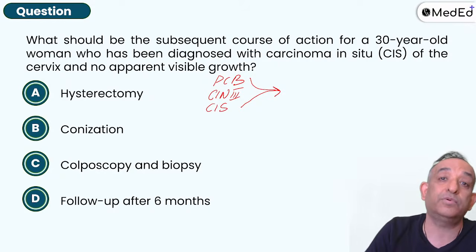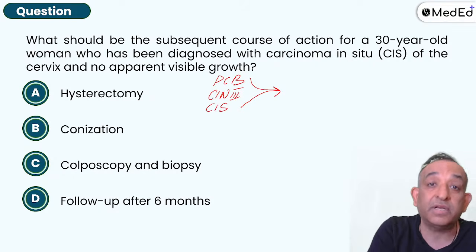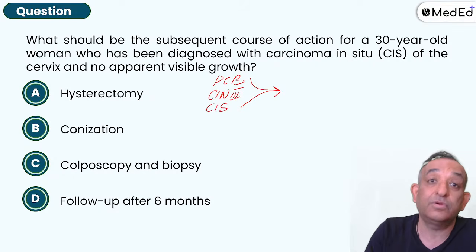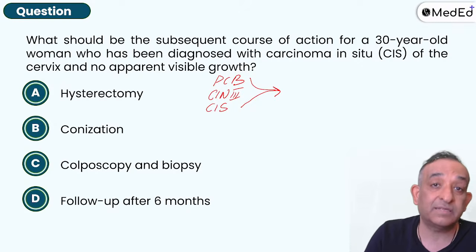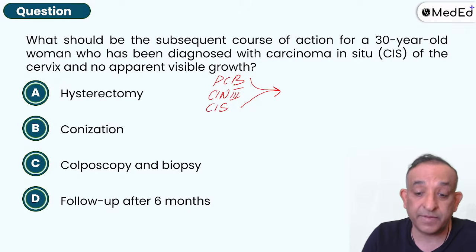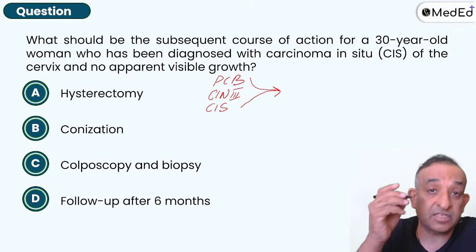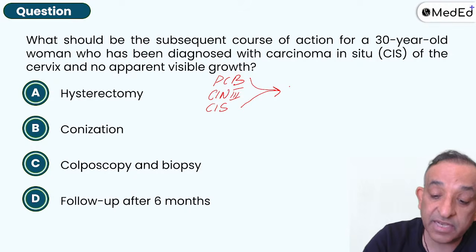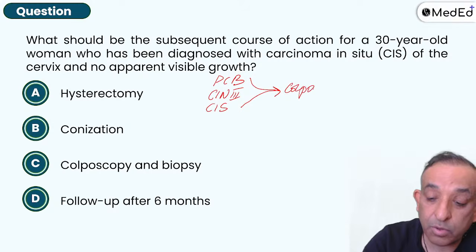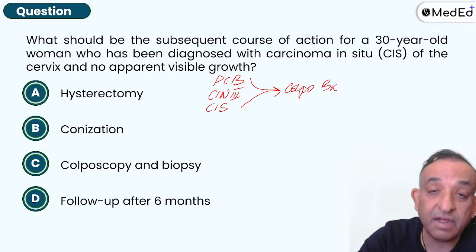And you guys say that for post-coital bleeding do a pap smear, which is only 48% to 62% sensitive. It's going to miss the cancer if it is there in almost 40% of cases. So post-coital bleeding, don't say pap smear. Post-coital bleeding, CIN 3, carcinoma in situ, all of this we are going to say a colposcopic biopsy, and then you have to manage the way it is coming out.